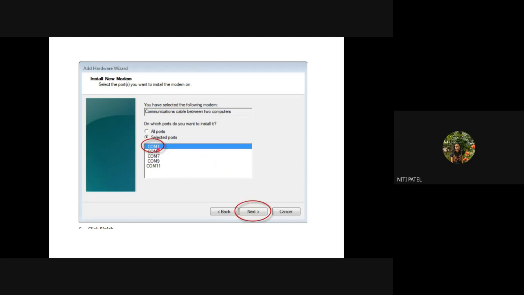Okay, so we had 1, 3, 7, 9, 11 free. You can use any one, whichever you want. So what is this doing? Henceforward, after the setup of the modem is done, once you communicate with another machine point to point, that communication will be recognized by which particular port? It will be recognized by the name of this particular port, COM1.